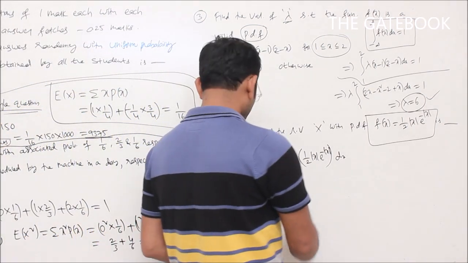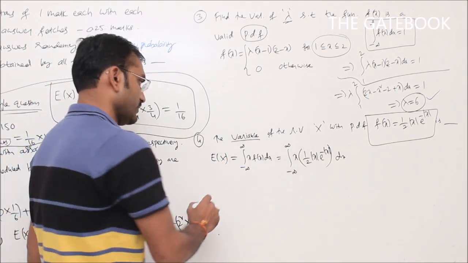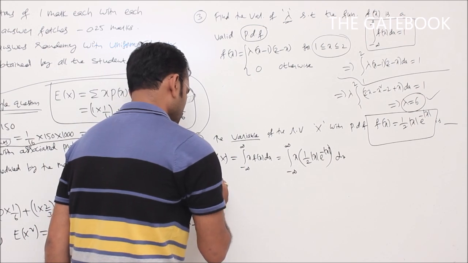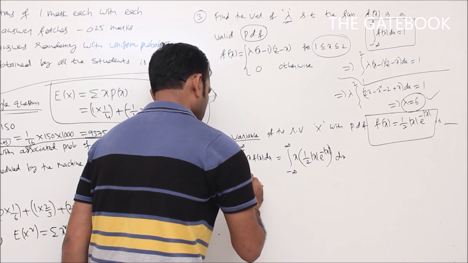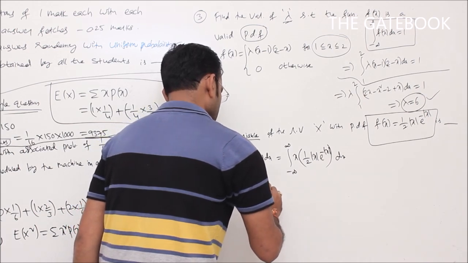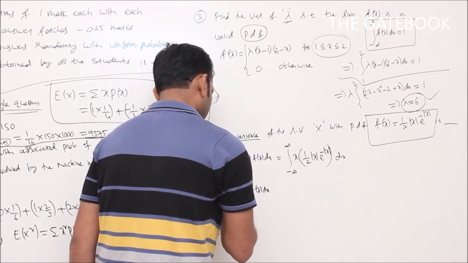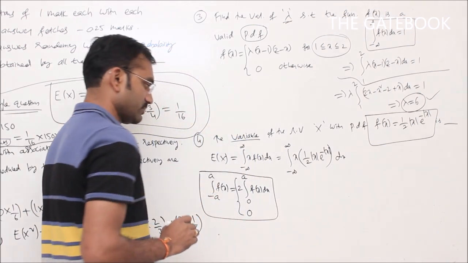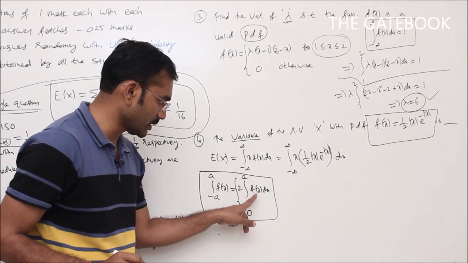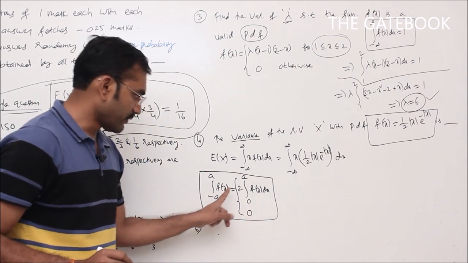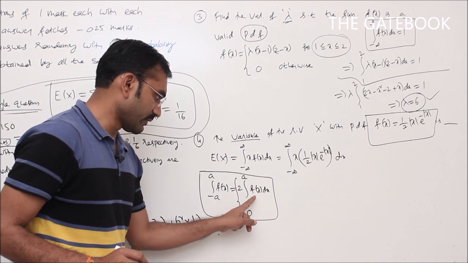Now this is of the form integral minus a to a f of x dx. We know one formula: integral minus a to a f of x dx is equal to twice integral 0 to a f of x dx if f of x is an even function. The same integral value is 0 if f of x is an odd function.